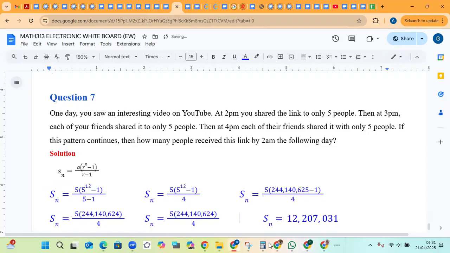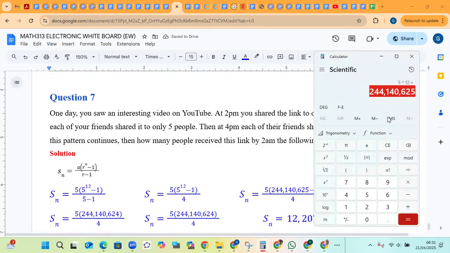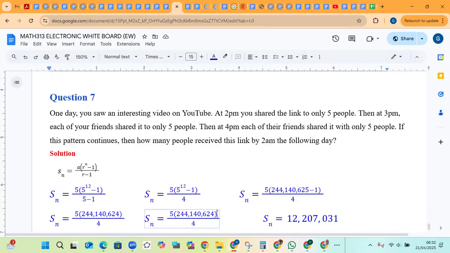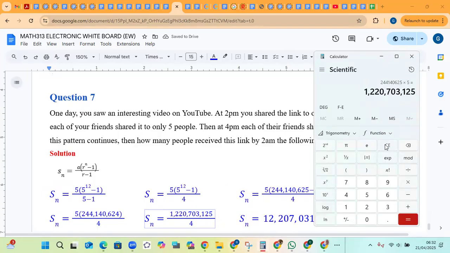Okay, so we have to multiply this figure, that 244 million, I think, by 5. And that will give us 1 billion, I think. And then divide by 4. So you can see how this explodes. That's what this is. It was viral.